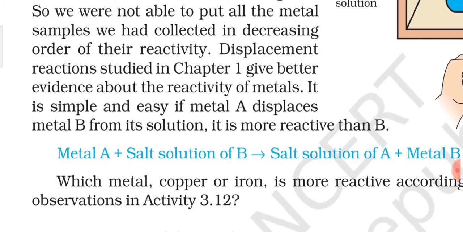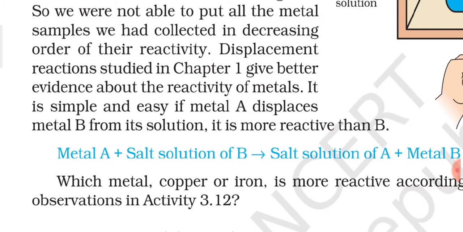Displacement reactions studied in chapter 1 give better evidence about the reactivity of metals. It is simple and easy. If metal A displaces metal B from its solution, it is more reactive than B. So what we have discussed, we also found that there are some metals in the previous reactions of metal samples with oxygen, water and acids.